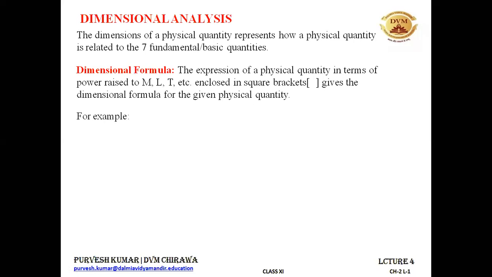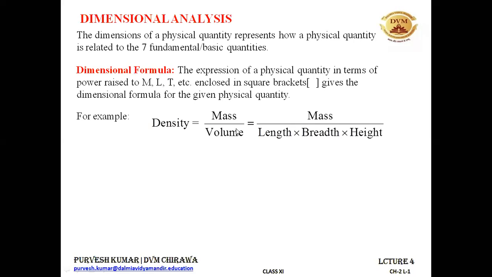For example, just see density. Density is a quantity that is equal to mass upon volume. All right. So that is equal to mass upon length into breadth into height.